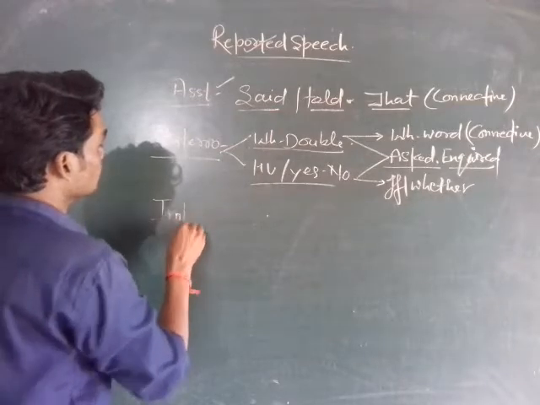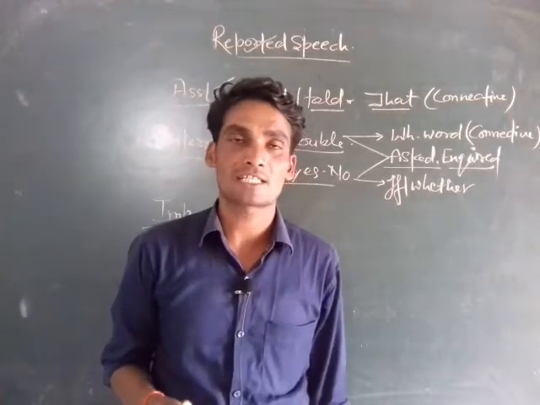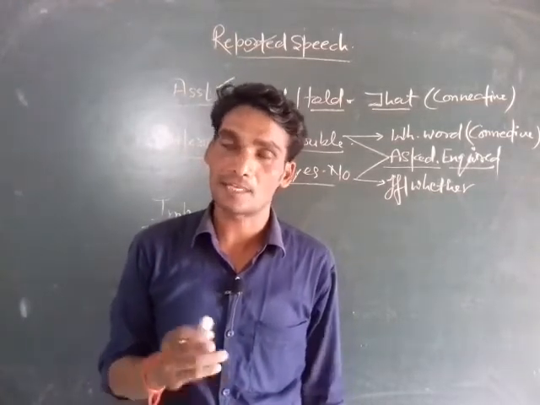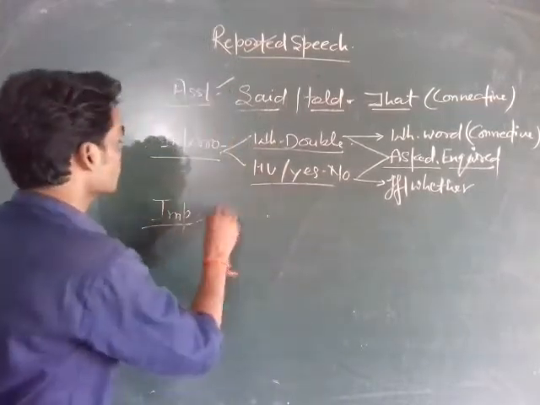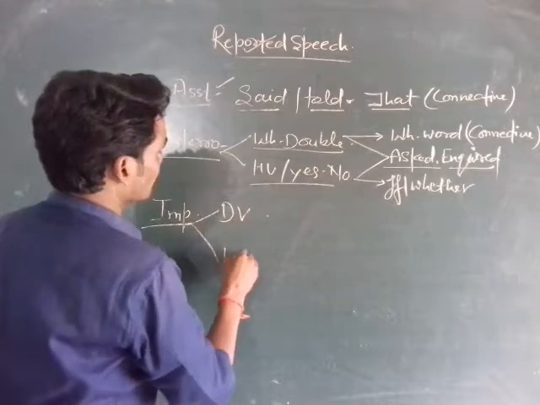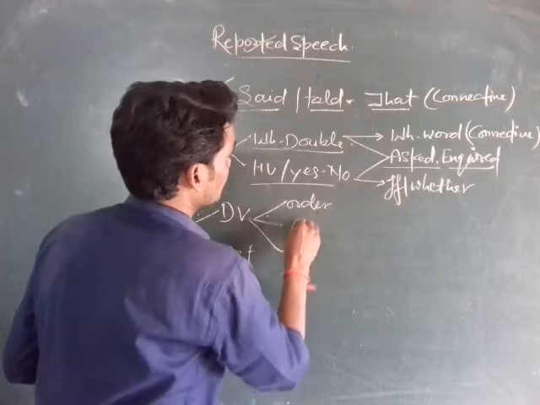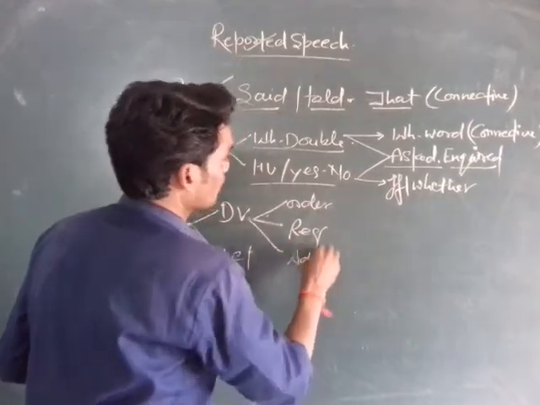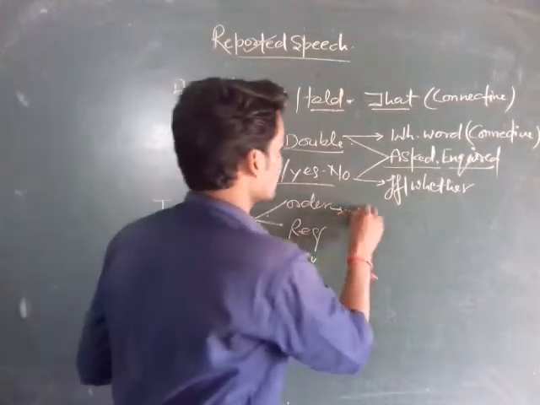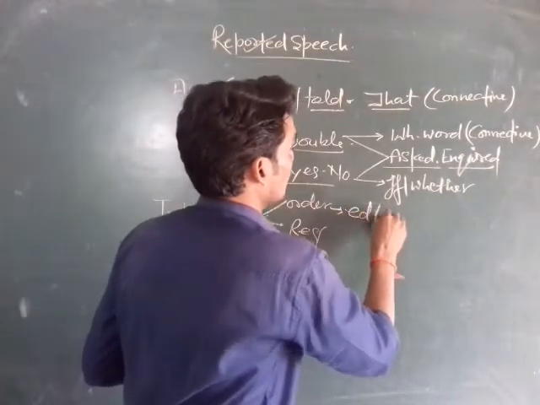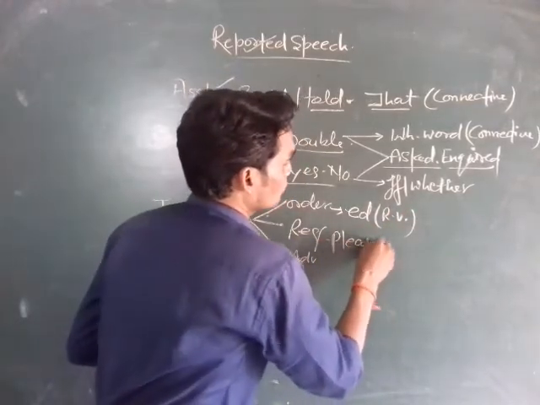Imperative sentence. As we know, imperative sentence shows order, request, advice, suggestion, proposal and wish. Without subject, its subject you is always hidden. But we know direct verb and let. Direct verb shows order, request and advice. If we find order in the reported speech, then we use ordered as a reporting verb.